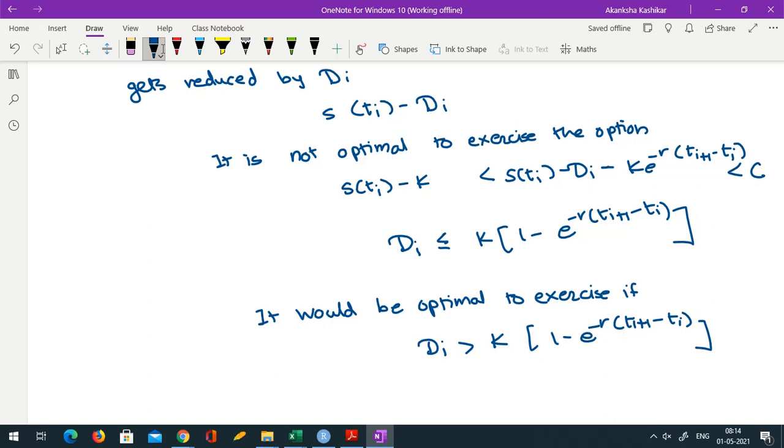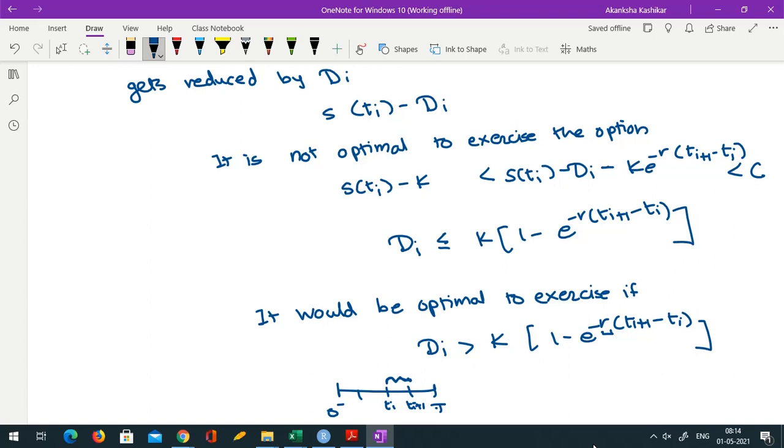Now see, we know that dividend payments are very small and generally the dividend yield is much smaller than r, the risk-free rate of interest. Plus, if you have 0 to T here, with Ti and Ti+1, the interval between dividend payments is generally a significantly large value compared to T, because you might have only 3 or 4 payments.